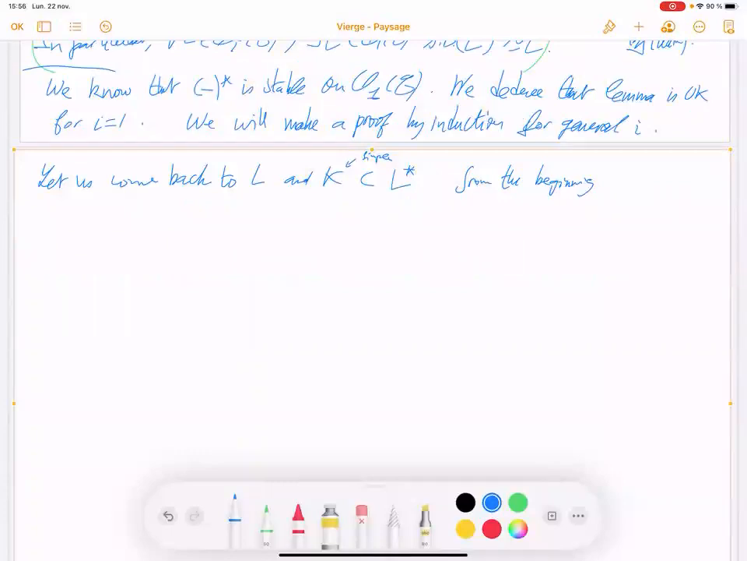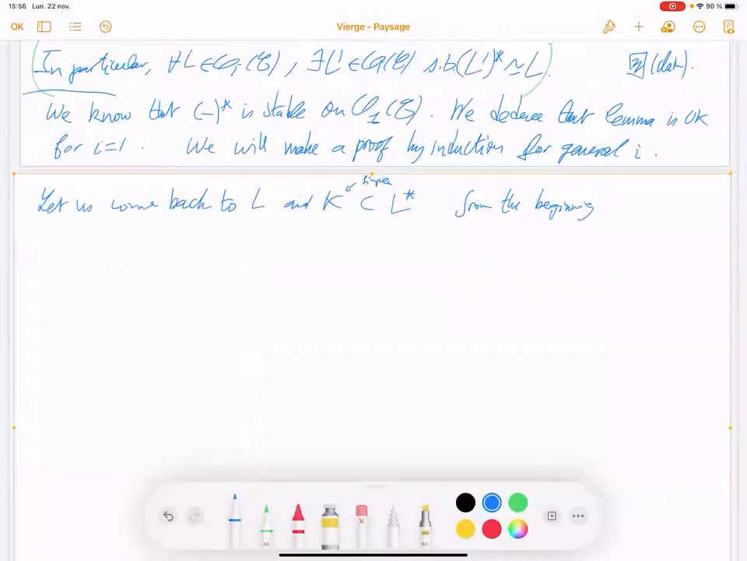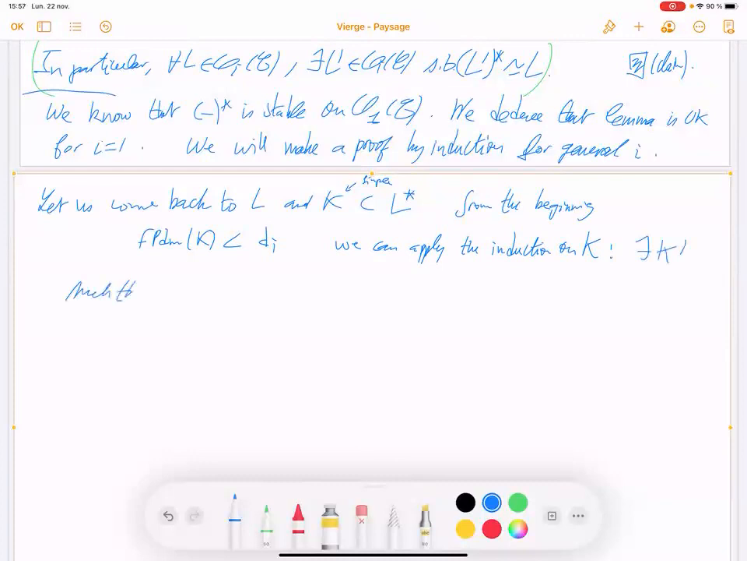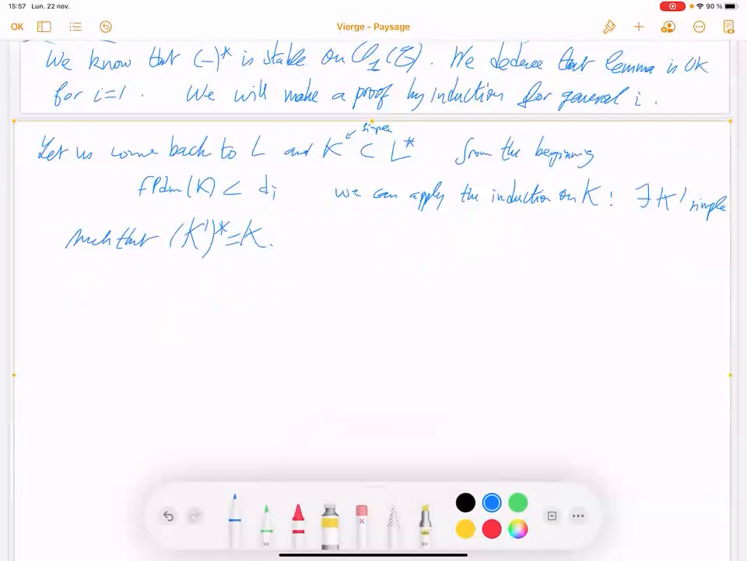Then we know K is less than di, so we can apply the induction on K. There exists K prime such that K prime star equals K, K prime simple, which is isomorphic to K.